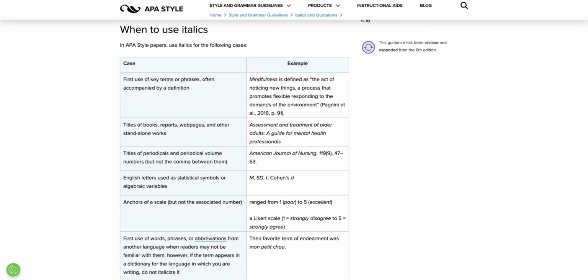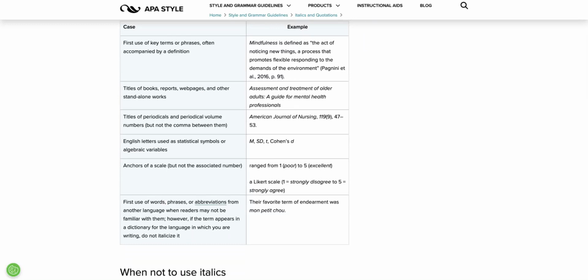Moving on, we also italicize English letters when they're used as statistical symbols or algebraic variables. So in this example, the M for mean and the SD for standard deviation are italicized. The t, if you're talking about an independent t-test, or the Cohen's d in the statistical measurement. So if you're using it as a statistical symbol or a variable, it's italicized.